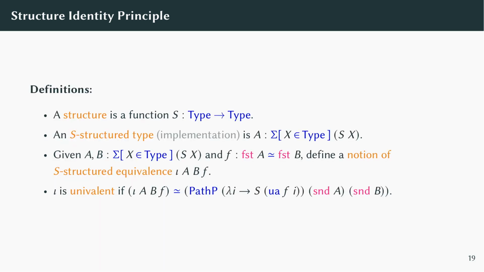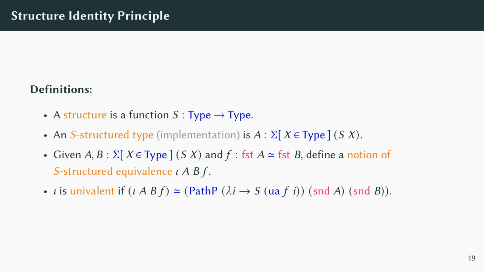Specifically, we say that a structure is just a function S that takes types to types, sending a carrier type to the type of S operations on it. An S-structured type, or an implementation of S, is a dependent pair of a carrier type equipped with S operations. Given two S-structured types and an equivalence between their carriers, we can ask whether that equivalence respects the given S-structures.